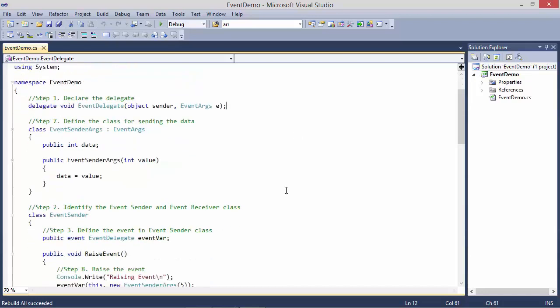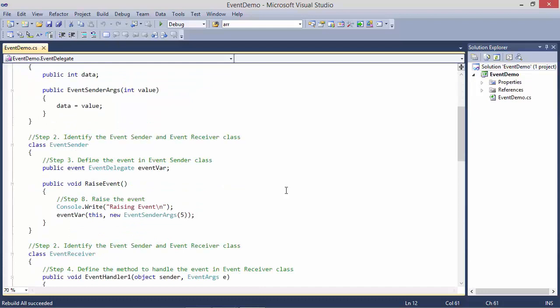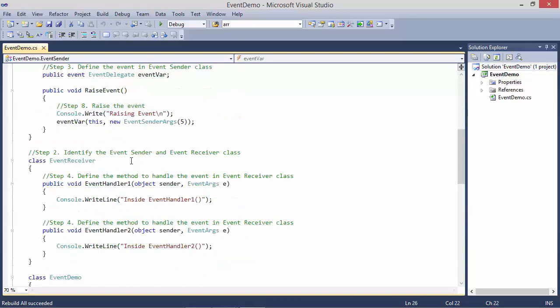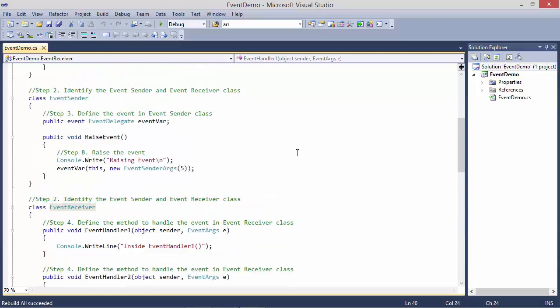Okay. The second step is identify the event sender and event receiver class. So we have class EventSender here and we have class EventReceiver here. Step 3 is define the event in EventSender class. So here we have defined the event in EventSender class. We have used the keyword event for defining the event. So event is event where.